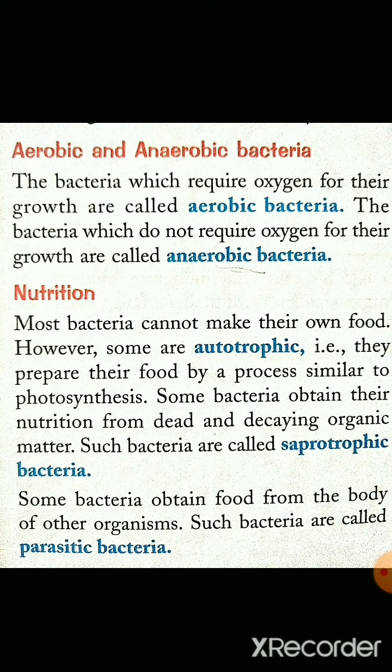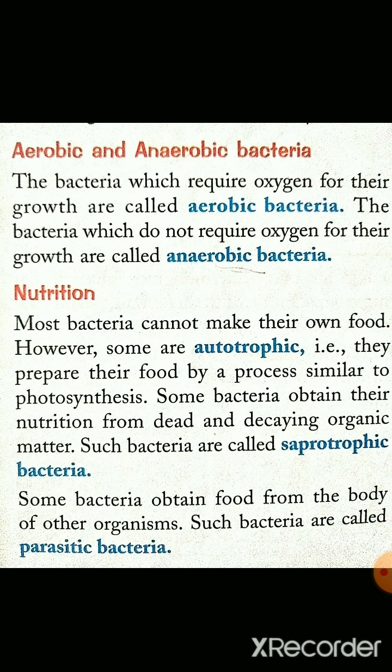Now if we talk about nutrition, meaning from where they get nutrition, we see that most of the bacteria cannot make their own food, meaning they are heterotrophs.